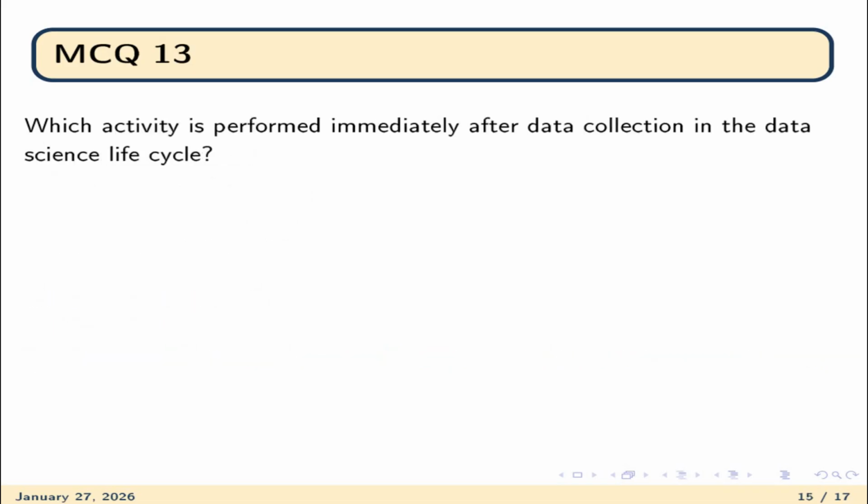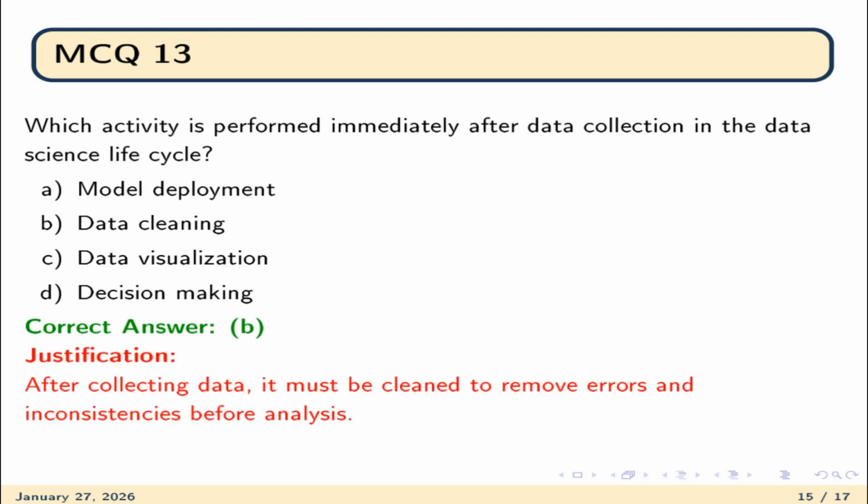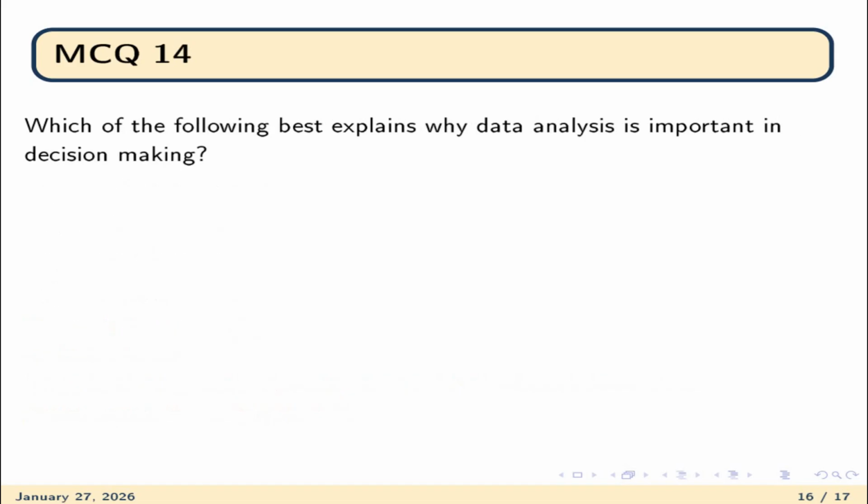Question number 13. Which activity is performed immediately after data collection in the data science life cycle? Option A is model deployment. Option B is data cleaning. Option C is data visualization. And D is decision making. The correct option is B, that is data cleaning, because after collecting data, it must be cleaned to remove errors and inconsistencies before analysis.